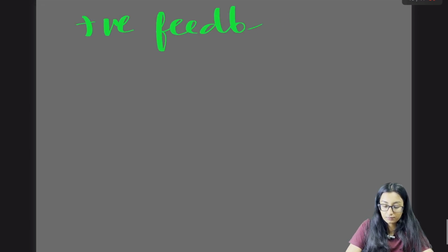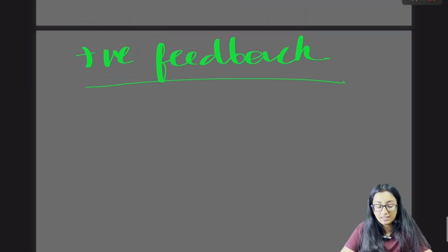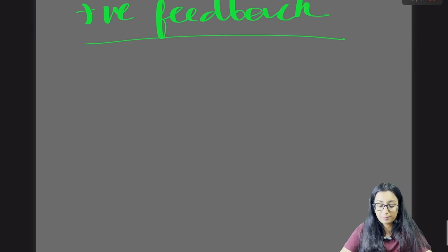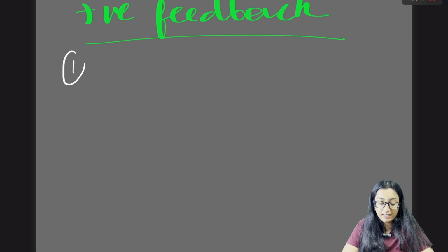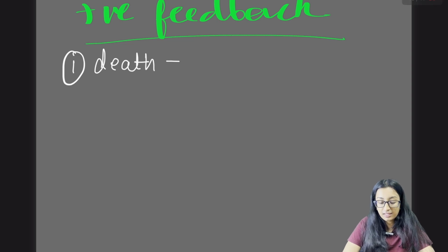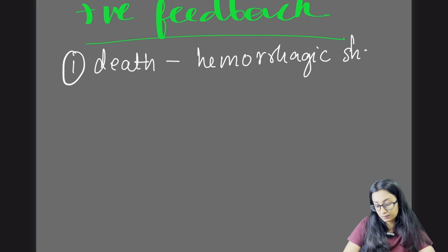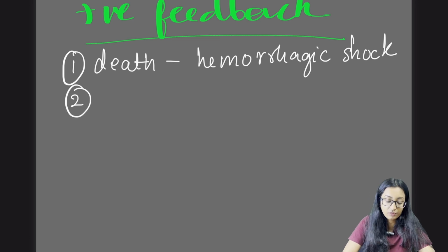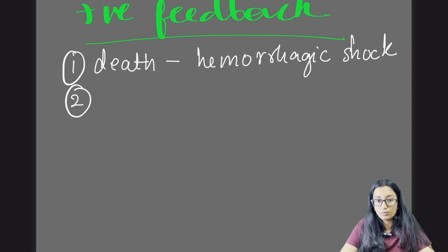Now let's talk about positive feedback. By the terminology, we would think it is the best of the best, but unfortunately it can also lead to death, in cases of hemorrhagic shock. It is helpful during parturition, the delivery of the baby. When there is a contraction, there will be a release of oxytocin.